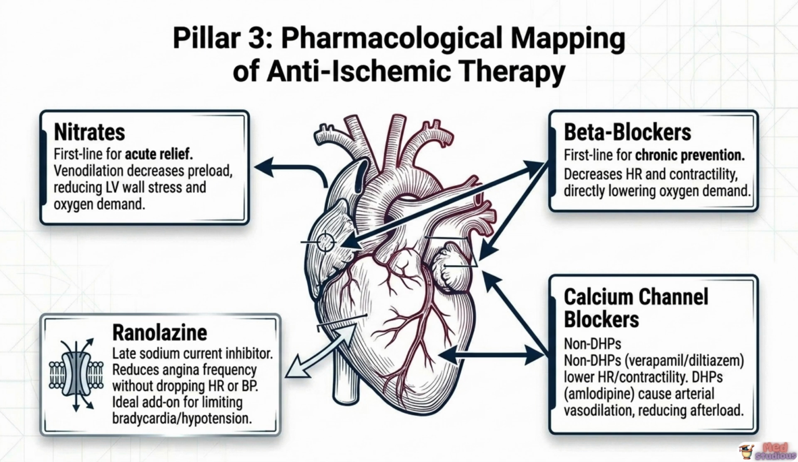Calcium channel blockers offer 2 distinct mechanistic flavors. The non-dihydropyridines, verapamil and diltiazem, lower heart rate and contractility similarly to beta blockers, making them a reasonable alternative when beta blockers are contraindicated, while the dihydropyridines, such as amlodipine, work predominantly through arterial vasodilation, reducing afterload instead. Ranolazine deserves special mention as a uniquely valuable add-on option. It's a late sodium current inhibitor that reduces angina frequency without lowering heart rate or blood pressure, making it an ideal choice specifically for patients whose hypotension or bradycardia limits further use of the other 3 drug classes.